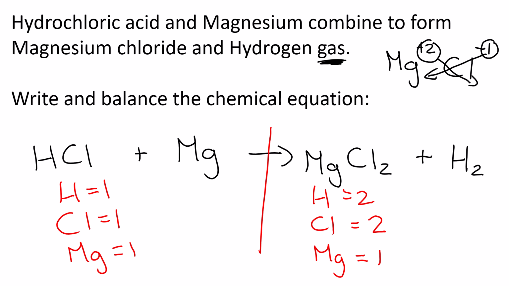So here's 2 hydrogens, but here's 1. What can I do to this hydrogen to make it a 2? I times it by 2 to make it a 2. Whatever you times it by, that is the number that goes in front. And because I times this by 2, what effect does that have on chlorine? It also makes chlorine a 2. Oh, look at that. I have balanced it. 2, 2, 2, 2, 1, 1. I don't even have to do anything else.